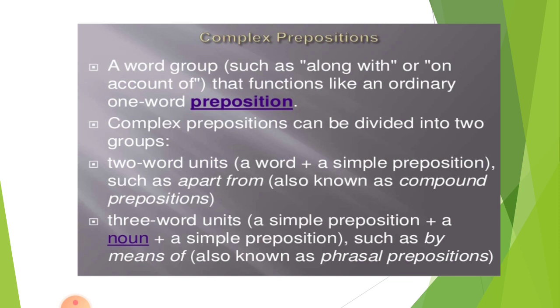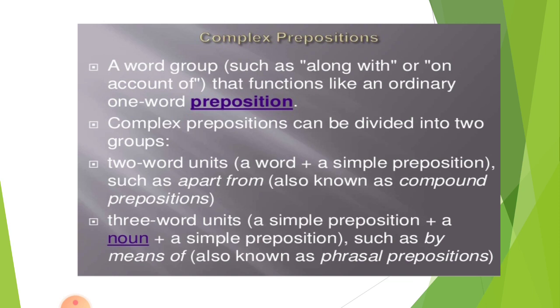Two word units: a word and a simple preposition. For example, apart from. Now apart is the word and from is the preposition. So it is also known as a compound preposition.